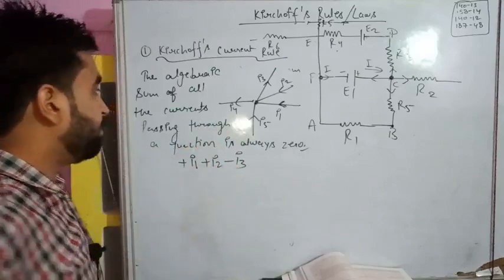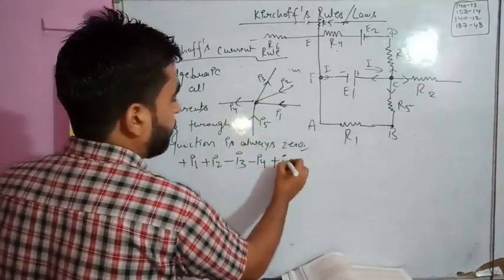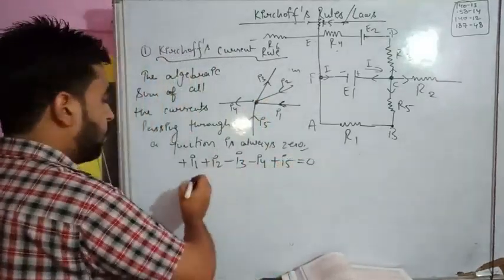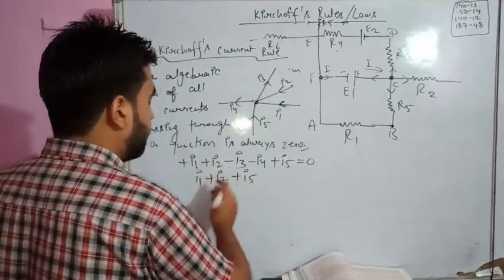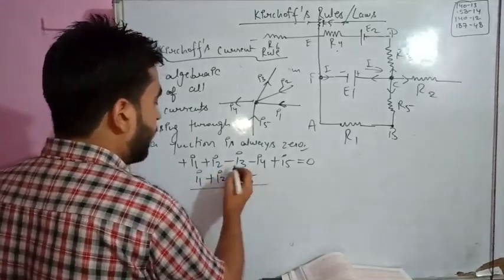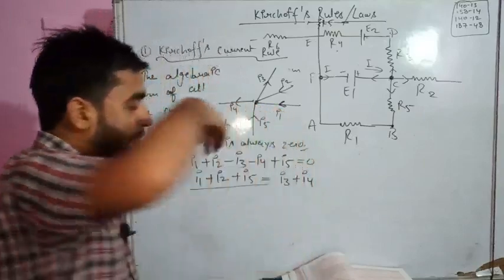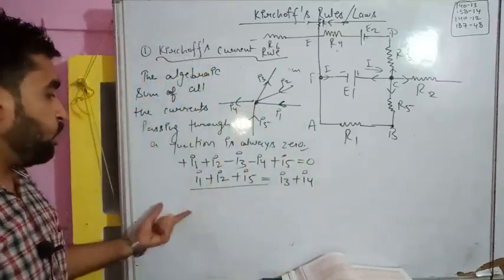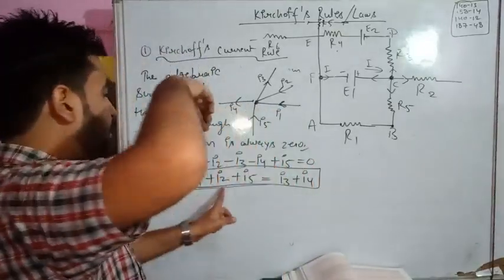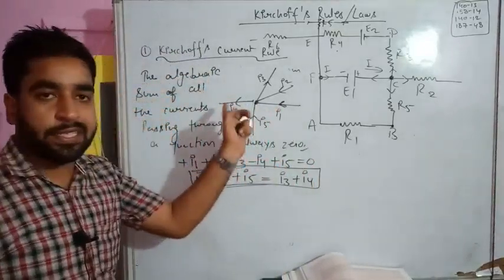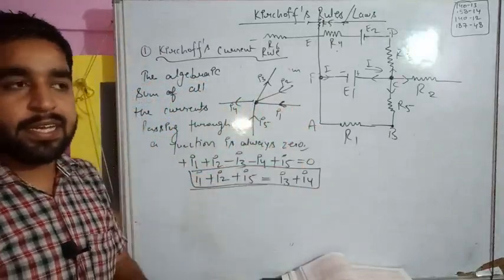So minus I3, then again minus I4, and I5 is towards, so plus I5 is equal to 0. Now students, one thing which we can do, I1 plus I2 plus I5, let us remain all on the same side, and minus I3 minus I4 will be shifted to the other side and will become plus I3 and plus I4. So students, this is the equation which we have formed. You can see I1, I2, I5 are arriving towards the junction, and I3 and I4 are going out from the junction. So nothing is lost at the junction.